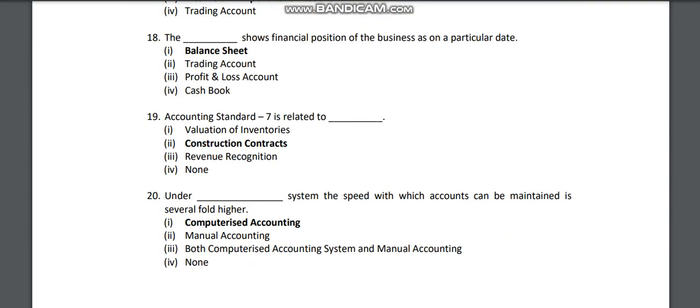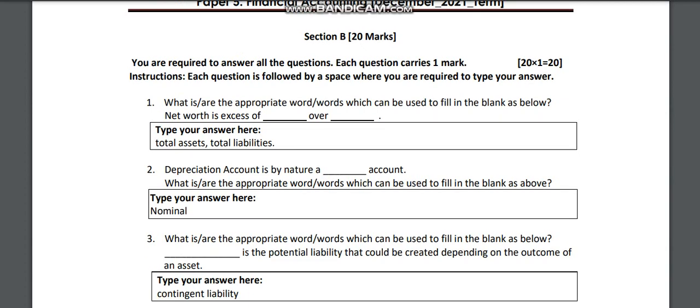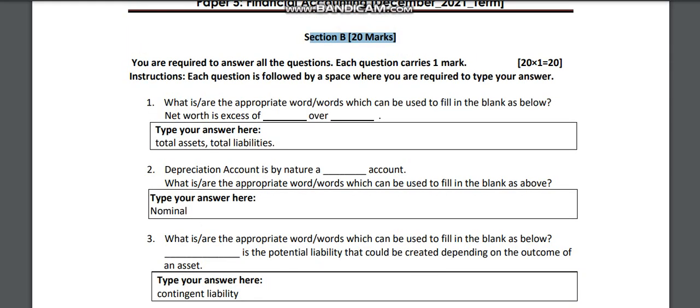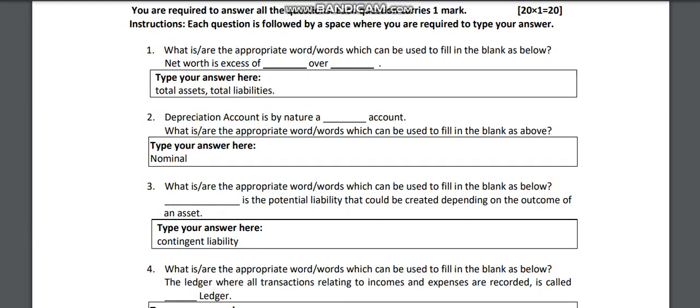Now Section B we can see here. Section B also has 20 marks, 20 questions, and each carries 1 mark. You are required to answer all the questions, so there are no optional questions. You have to answer 20 questions. You can see here how they are given. Instruction: each question is followed by a space where you are required to type the answer. So they have given the space, and you have to answer it.